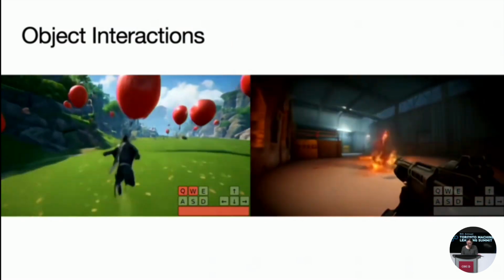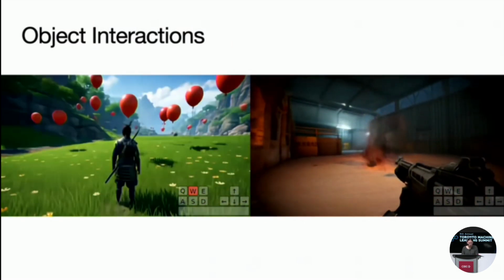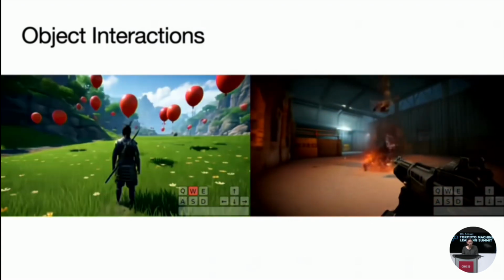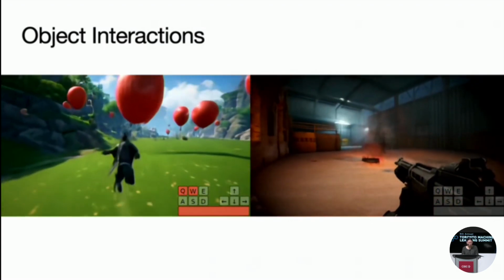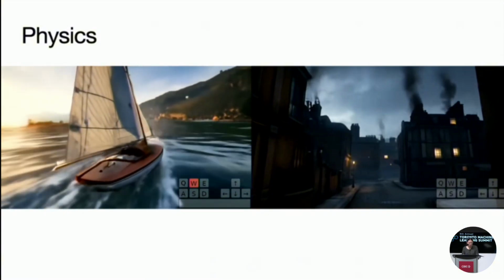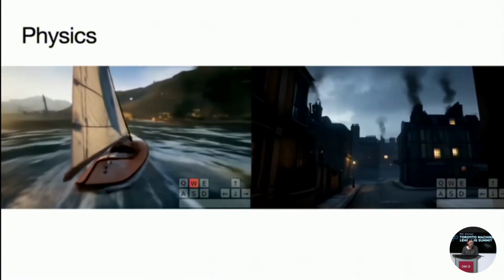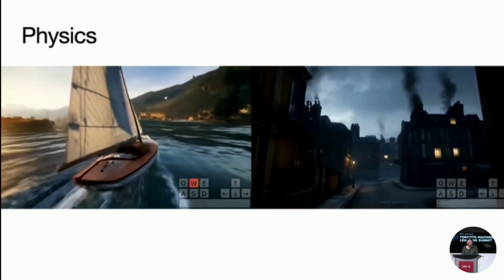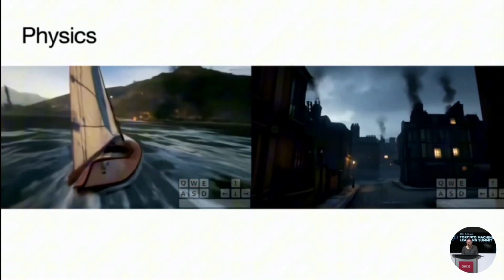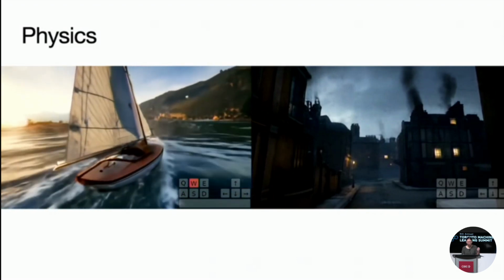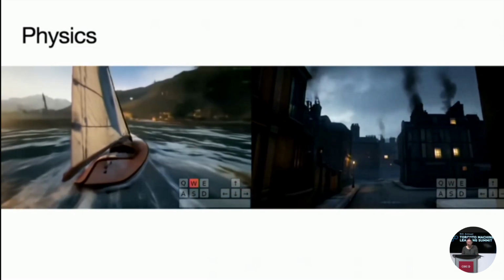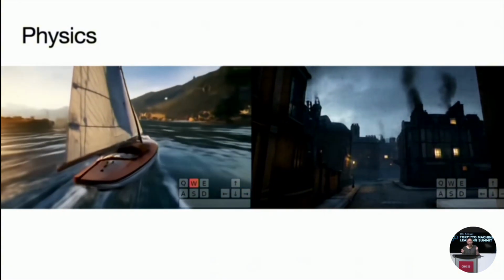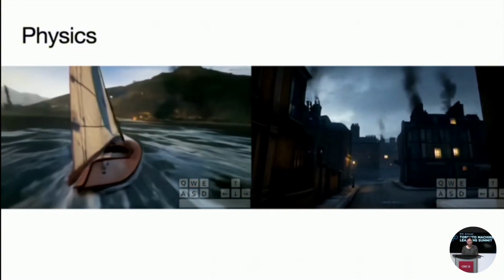And you can also interact with objects. Beyond just navigation, Genie 2 can also simulate various object interactions, such as bursting balloons, opening doors, and shooting barrels of explosives. And lastly, it also exhibits an emergent understanding of physics, including simulating phenomena like water effects and smoke effects. And the implicit learning of physics is crucial to simulate dynamic, real-world environments where physics laws govern these interactions. It allows the world model to serve as a high-fidelity neural simulator for training agents.